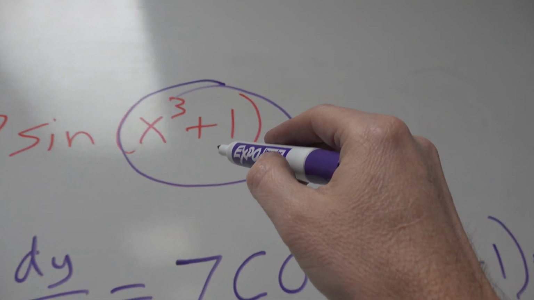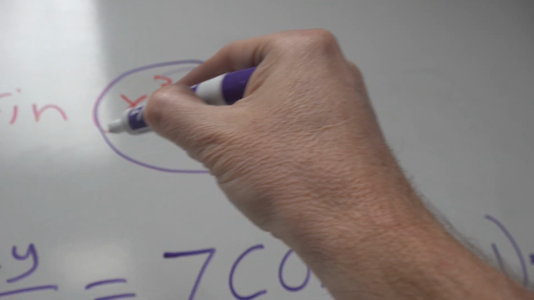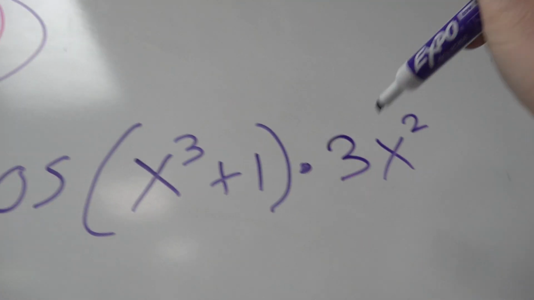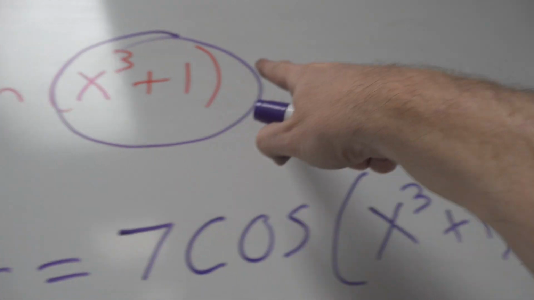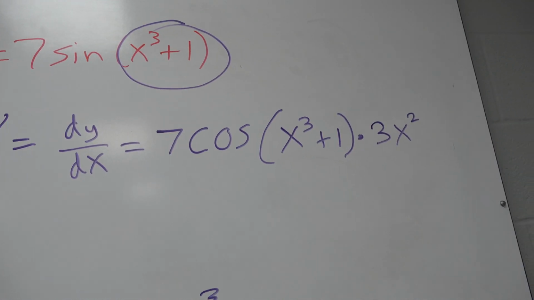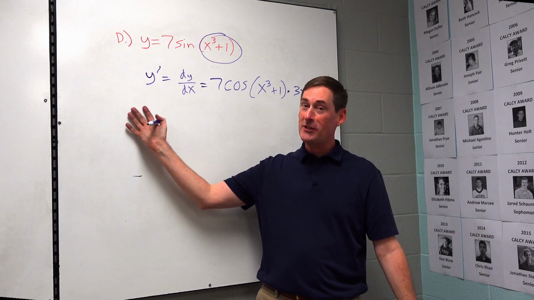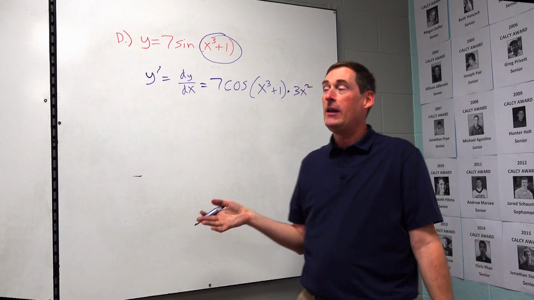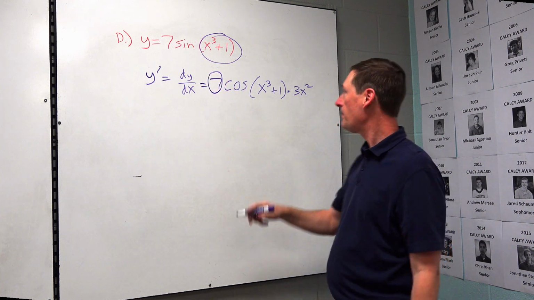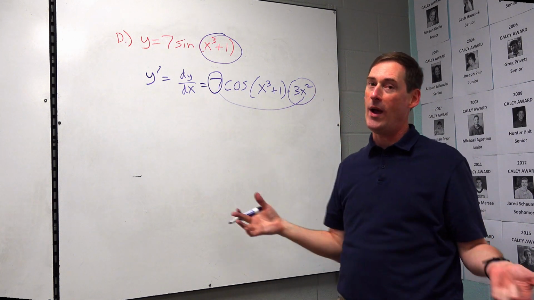What's the derivative of just x cubed plus 1? 3 down, x to the second. 3x squared. Plus constant becomes plus 0. It's gone. Okay? Don't forget that chain. That is the main focus today. All right. You're pretty much done. I mean, you could almost leave this as an answer. You'd get a -1. So, one little tiny fix. 7 is a coefficient. 3x squared should be part of the coefficient. They should be together.